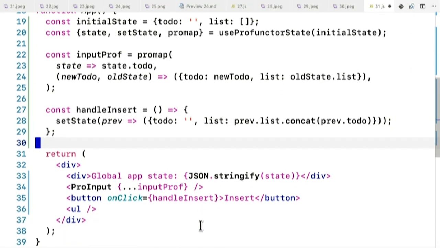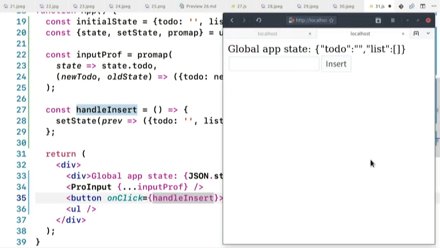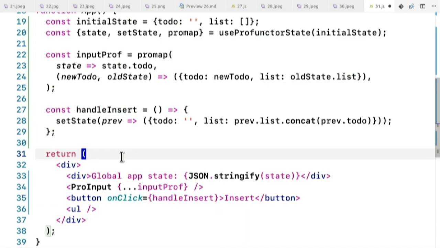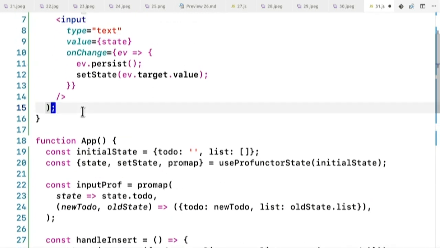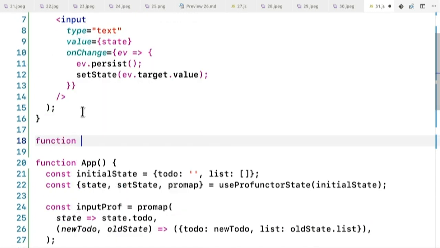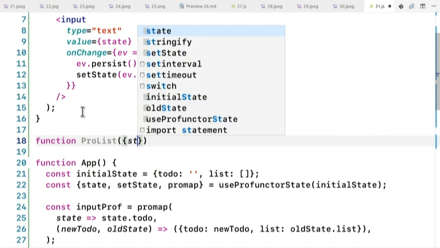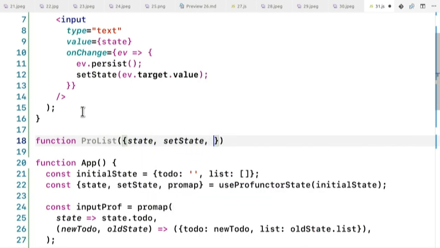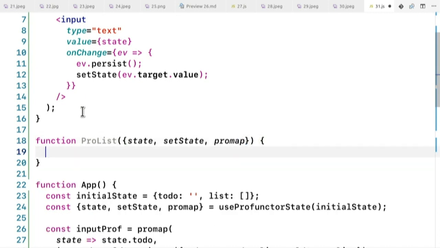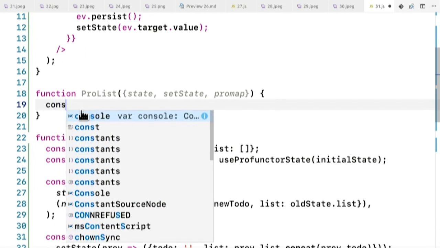Okay, and handle insert over there. So as I just, I'm adding it to the list. I just need to now render the list. Okay, let's make a pro list so we can really give this a try and see how far this thing goes. State and set state and pro map, and here we're going to, so state will be an array,